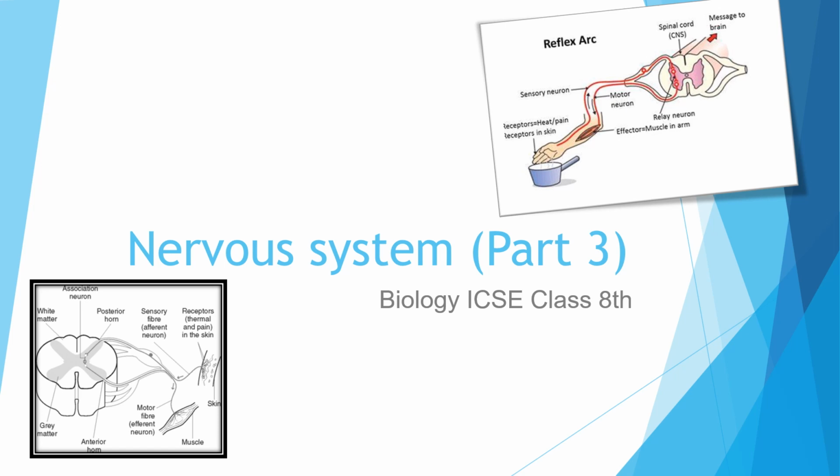This is the third part of the nervous system of 8th standard. Till now, whatever I have done, please go through it. If you have not gone through it, I am giving the link in the description box as well as in the I link above. I have already done the types of nerves, the synapse, the central nervous system, that is the brain and the spinal cord, the types of nerves, and the structure and function of neuron. So these important parts have already been covered. This is the last and final part of the nervous system. Let us get started with today's part.